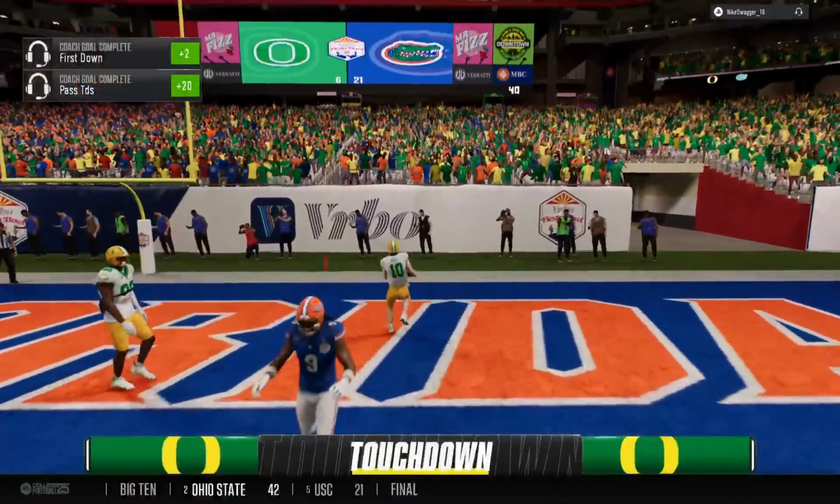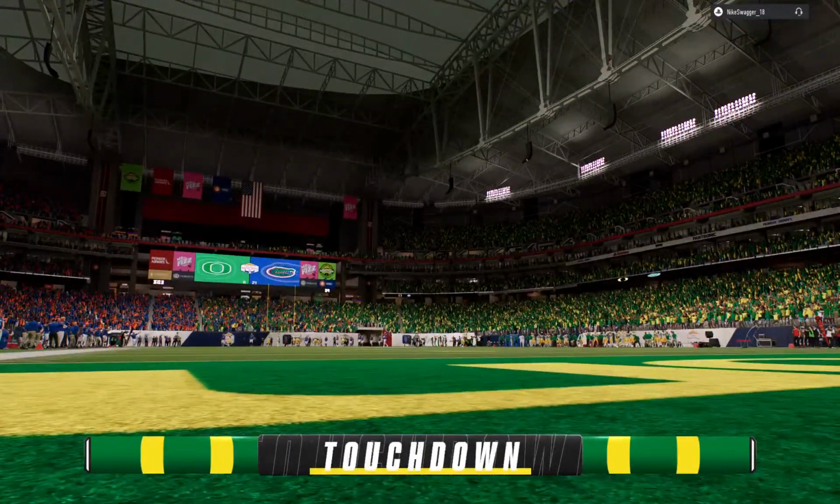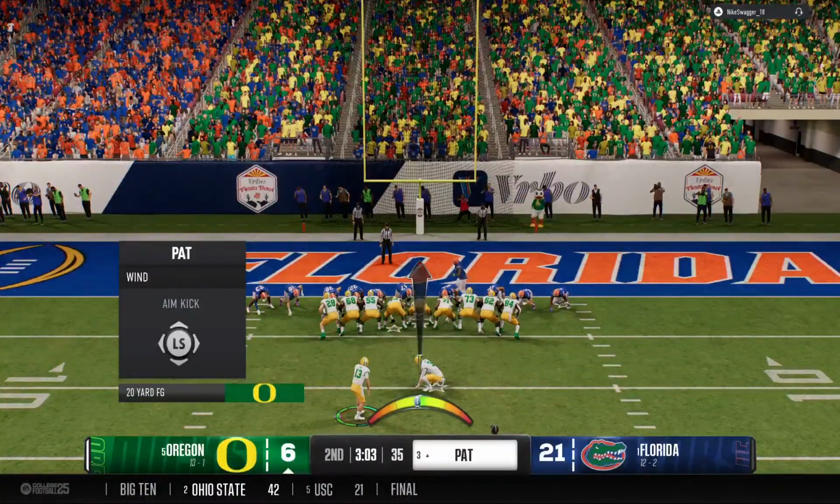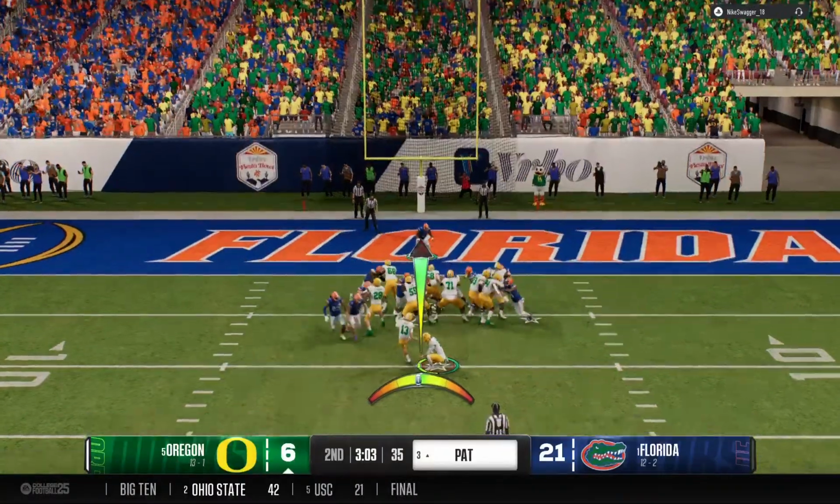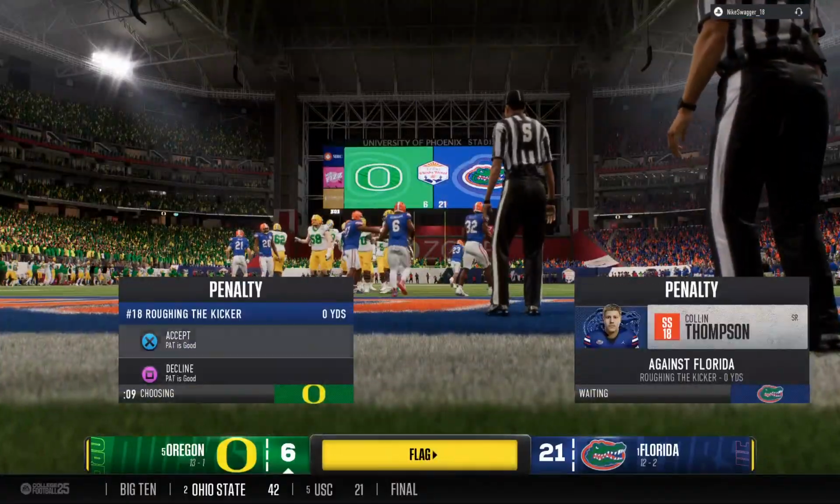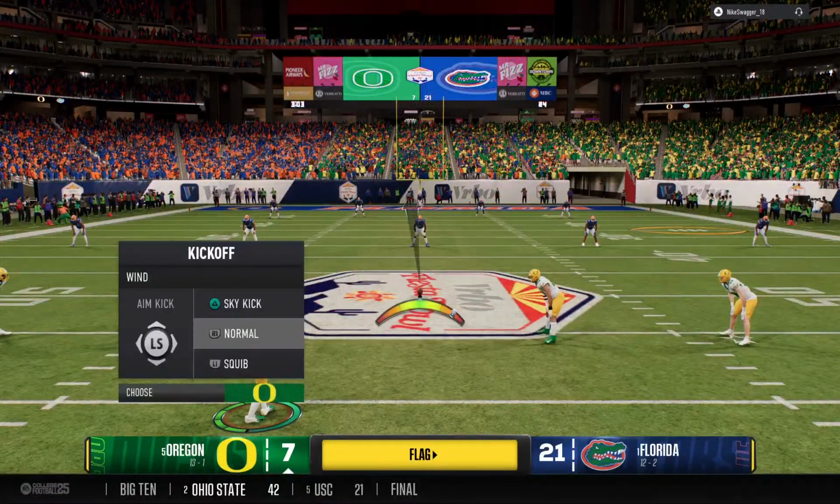It's caught downfield. Touchdown, Ducks. Strong game by this quarterback. Now the important point after attempt. PAT is good, makes the score 21-7. Pretty easy call for the head coach. He will accept that penalty, of course.